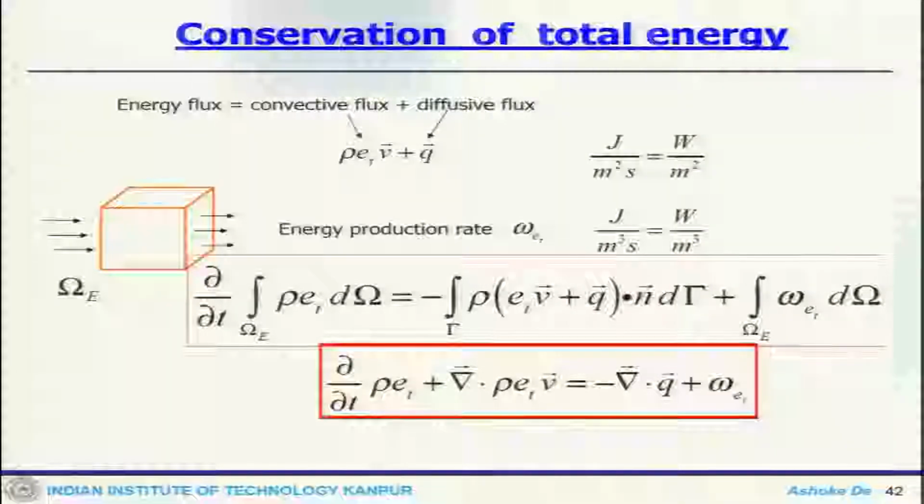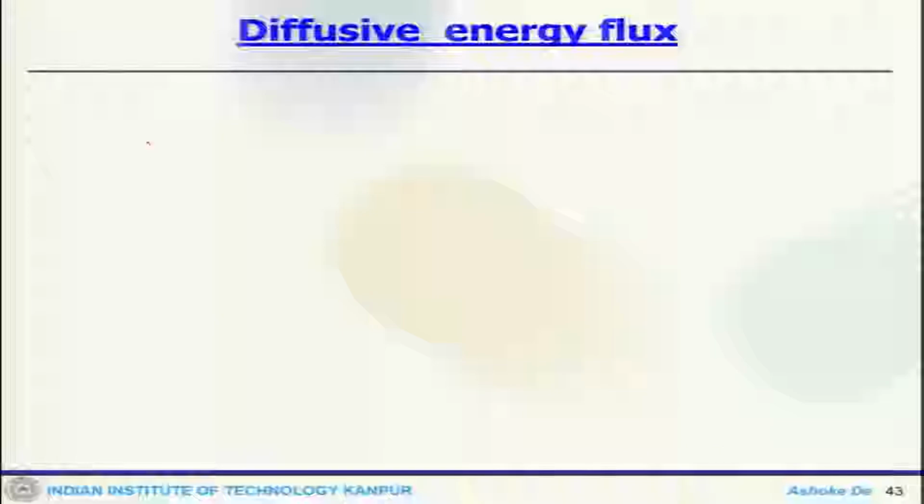Here there are two components, one is this component, another is this component. Now we have already looked at this Q. There are three components to that. One could be due to conduction, then interdiffusion, and finally the Dufour effect. This is due to heat conduction heat flux, this is due to species diffusion, and this is due to gradient in species concentration. Then we looked at the non-dimensional number and all this.